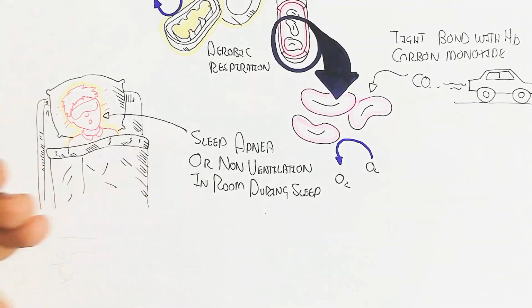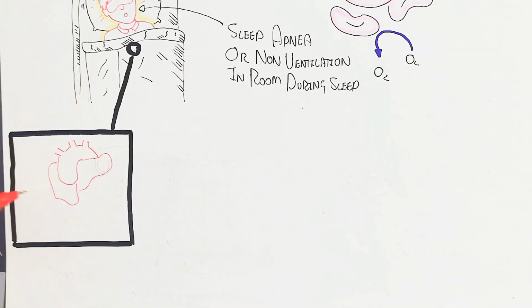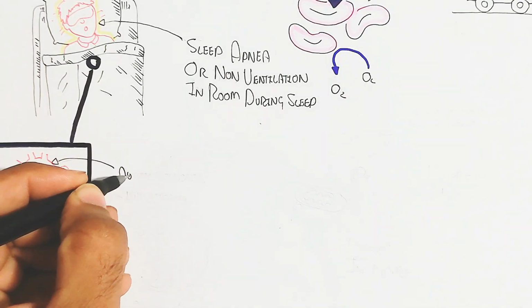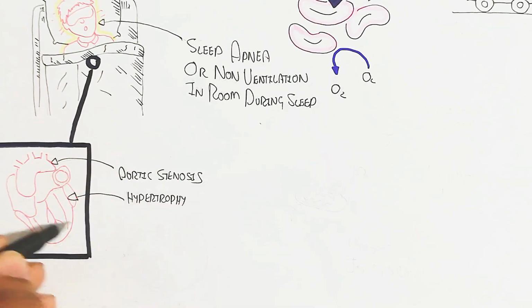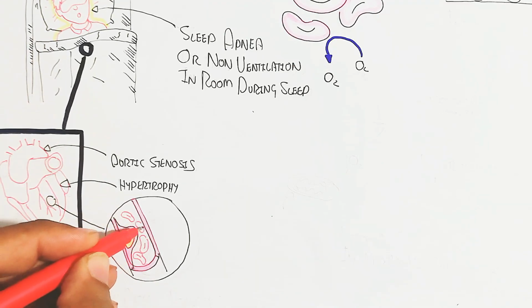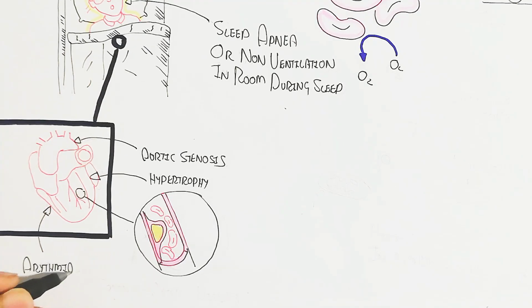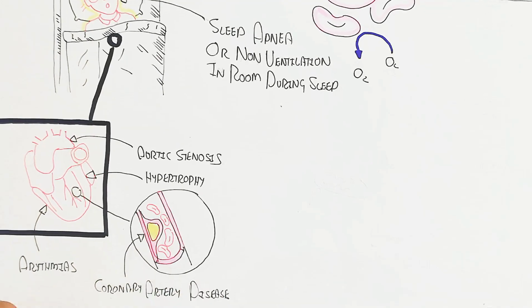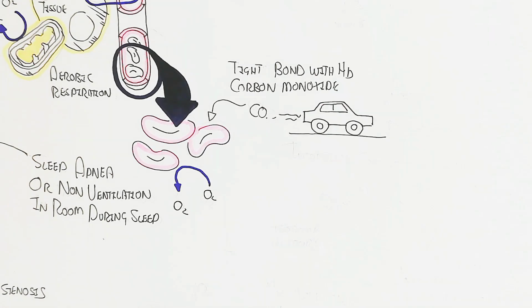Sleep apnea or non-ventilation in a room during sleep also leads to hypoxia. On the other hand, heart diseases like coronary artery disease, arrhythmia, aortic stenosis and hypertrophy lead to decreased oxygen because of reduced circulatory function. So when the oxygen decreases, the tissue does not get the normal oxygen, and in this way hypoxia will occur.